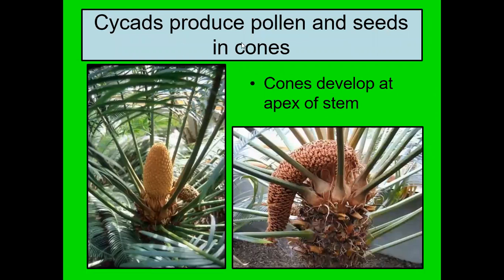Next, if you see here the cone. So this is the characteristic of cycas. We can find the large cone here. आणि असं त्याचं जर बघितलं तिखट असा वास येतो, असा उग्र असा वास येतो. So cones develop at the apex of the stem. So this is what we call a male cone and female cone.